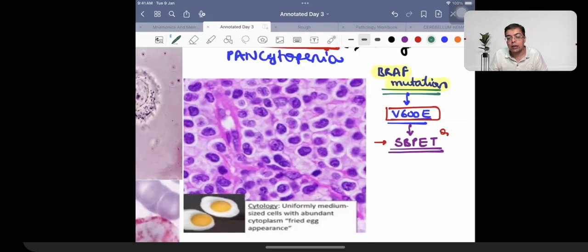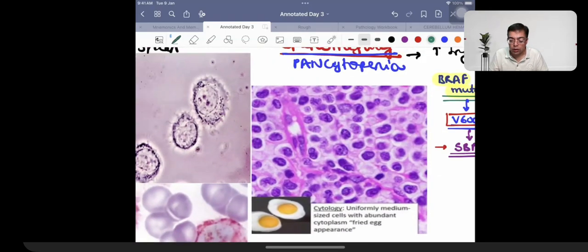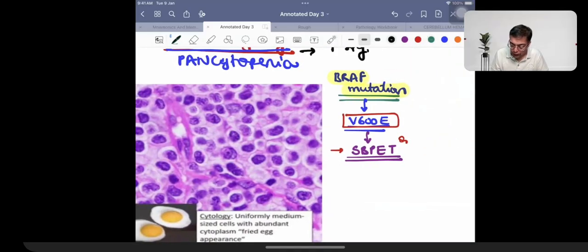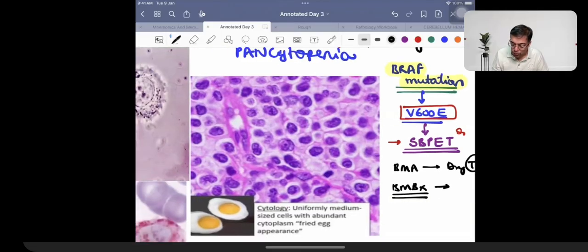नाउ द अदर क्वेश्चन आस्क्ड इन द एग्जाम इज रिगार्डिंग द अपीयरेंस ऑफ द ट्यूमर सेल्स ओवर हियर. वी टॉक्ड अबाउट हेरी सेल ल्यूकेमिया. For the simple fact, if I am going to be talking about bone marrow aspiration, what will I get over here? I will get a dry tap. So what do I have to do for a confirmation of diagnosis? Bone marrow biopsy.